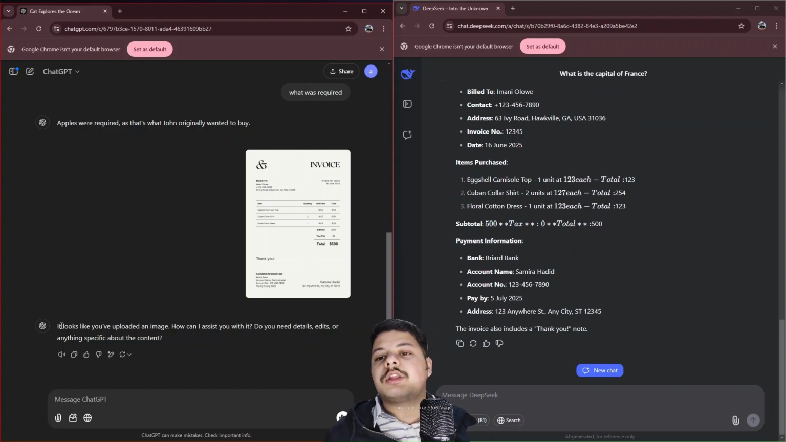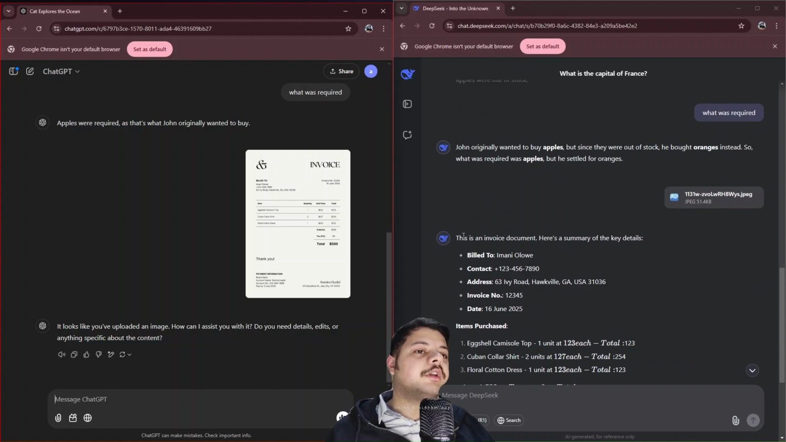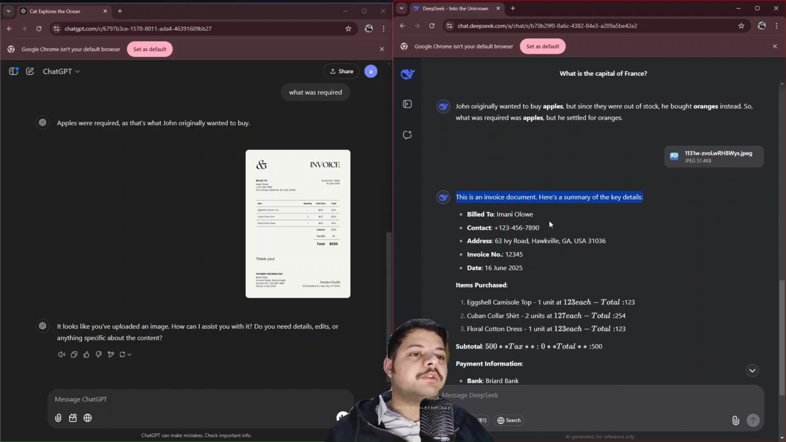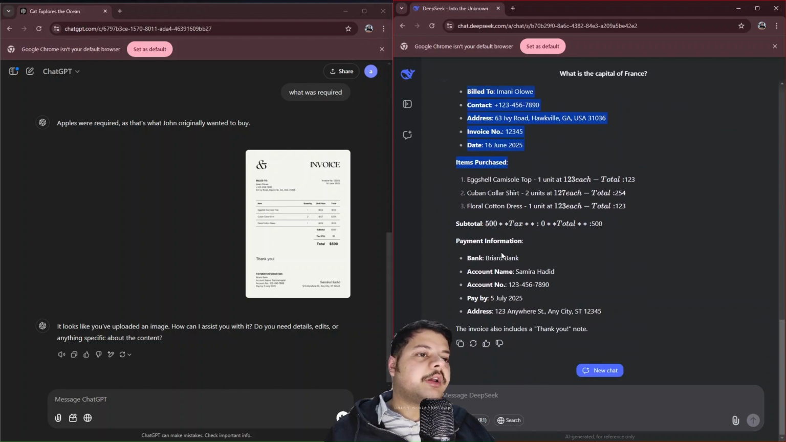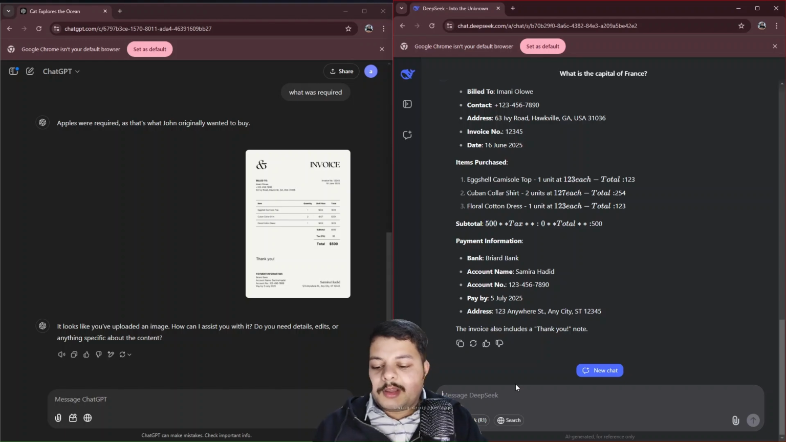It looks like you have uploaded an image. How can I assist you with it? Do you need details, edits, or anything specific about the content? Here, what it does is that it directly gives the summary of the invoice. So it has now extracted all the information and it has parsed all the information. All right, so let's do a quick test of extracting the table from this invoice.